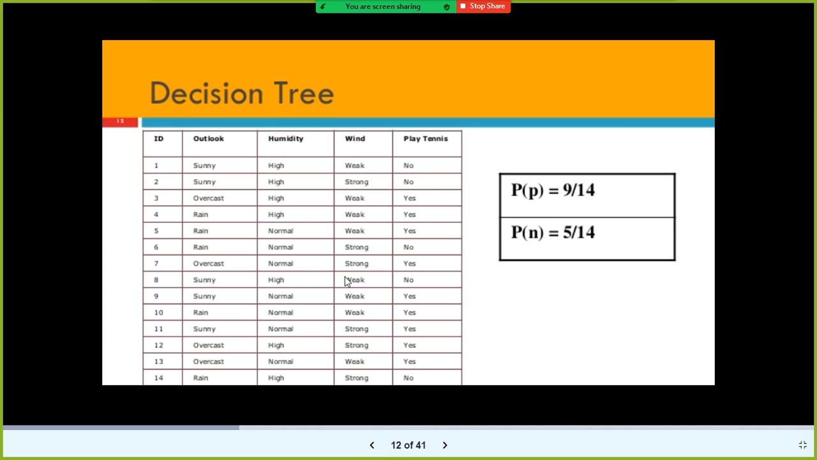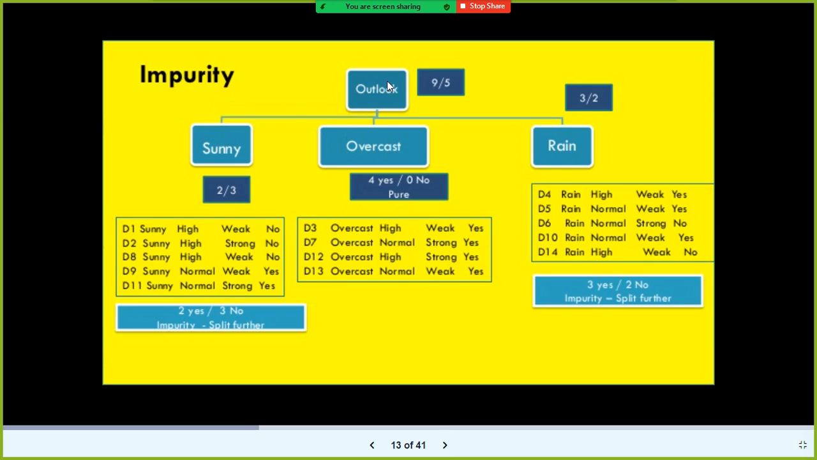Look at this data set here. The outlook column, how many distinct values are there? How many unique values? Sunny, overcast, rain. That's all, right? What is overcast? Overcast is nothing but cloudy weather. It is not raining, but it is cloudy. Only these 3 distinct values are there. So in this case, it considered the outlook as the root node. In this column, there are 3 different groups: sunny, cloudy, and rain.